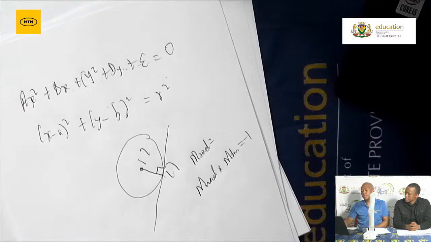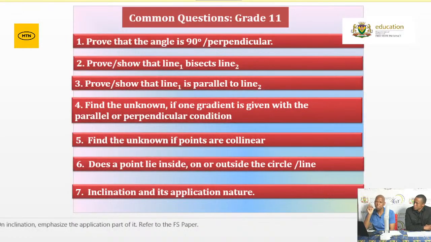Right. Let's look at the common questions for grade 11. Usually it's grade 10 and grade 11. You will be asked to prove that the angle is 90 degrees or is perpendicular. Then what do I do here? For you to prove 90 degrees, it means you must prove that when you take the gradient of the first line and multiply by the gradient of the second line, it must give you what? -1. Then we say the two lines are perpendicular.